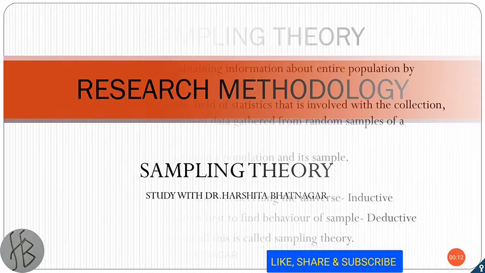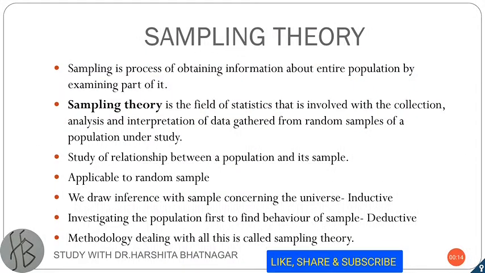So sampling can be defined as a selection of some part of an aggregate or totality on the basis of which a judgment about the aggregate can be made. Or we can say it is the process of obtaining information about the entire population by examining only a part of it. Sampling helps in saving time and money. It gives accurate measurements. It helps in estimating the sampling errors.